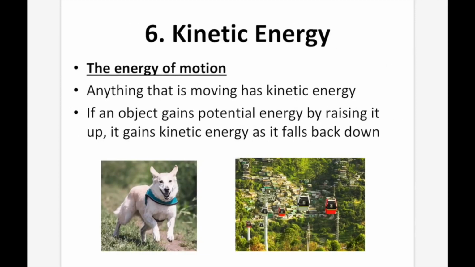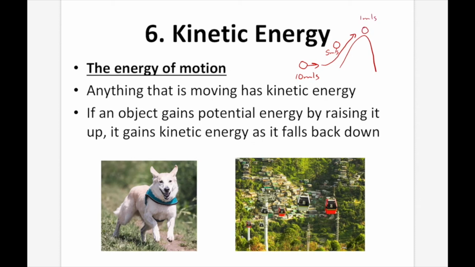Number 6, kinetic energy. Kinetic energy is the energy of motion. If something is moving, it has kinetic energy. For instance, if an object is at the bottom of a hill and it's moving at a good pace, let's say 10 meters per second, and then without applying any more gas, it hits this hill and goes up and up and up. As it goes up, it's going to slow down. Maybe here it's going to be 5 meters per second, and then at the very top, it's going to be 1 meter per second.